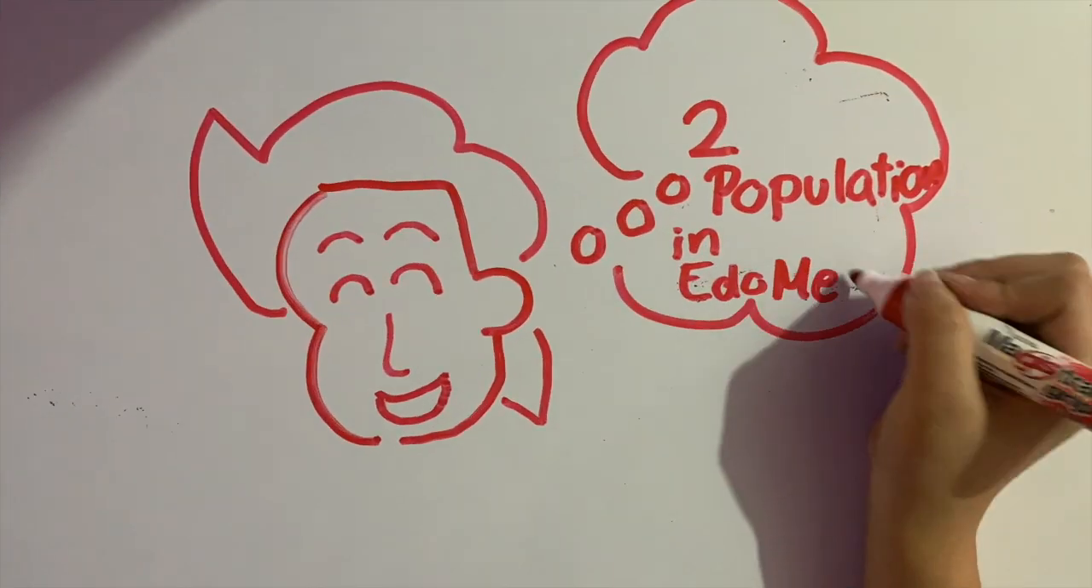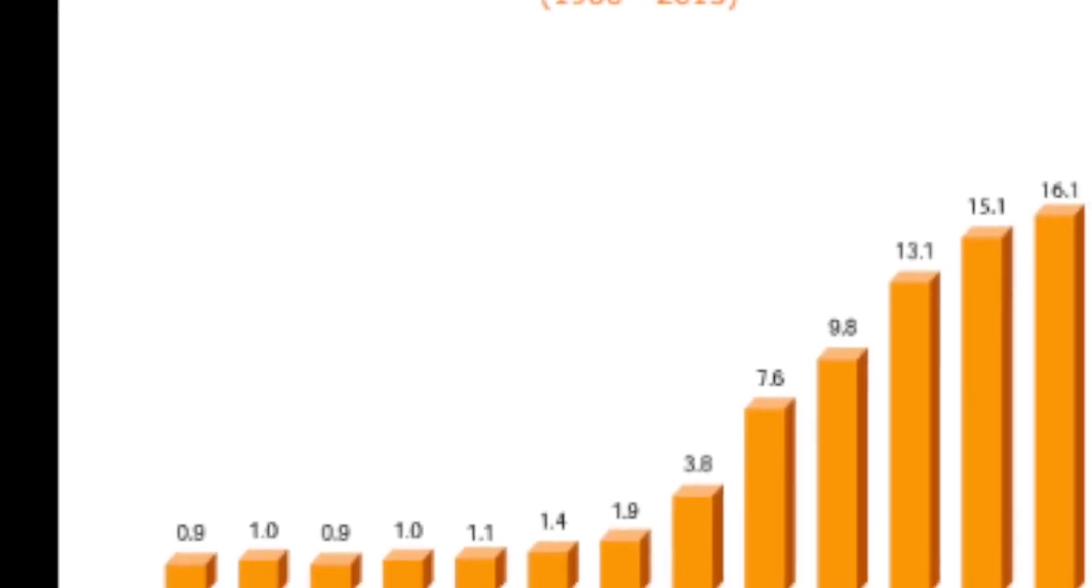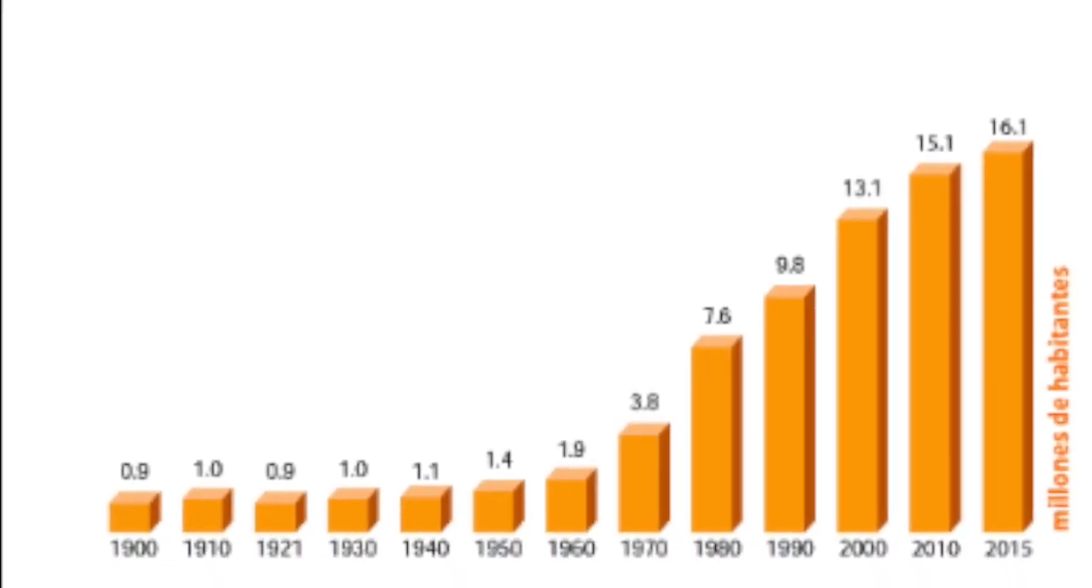In my case, I got the graph of the state of Mexico. It's a polynomial function that increases as time passes by, where we are able to visualize the growth of the population every 10 years on average.